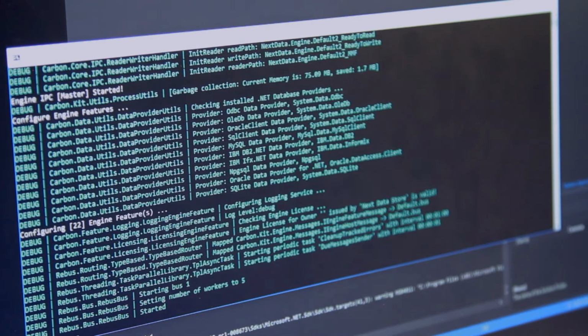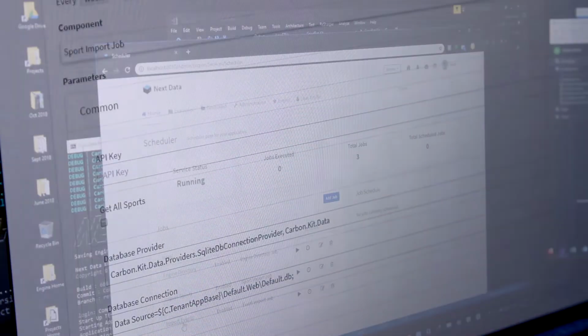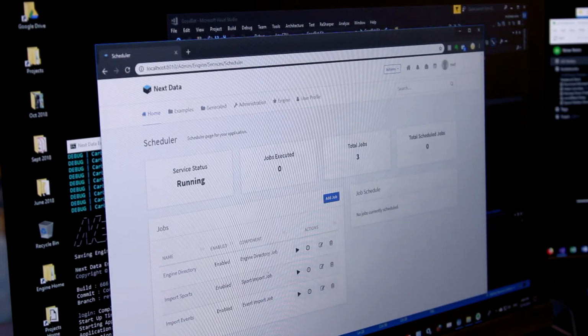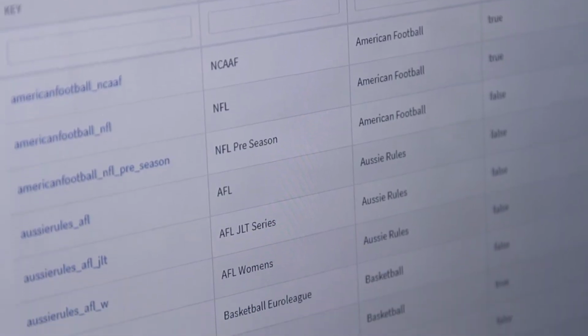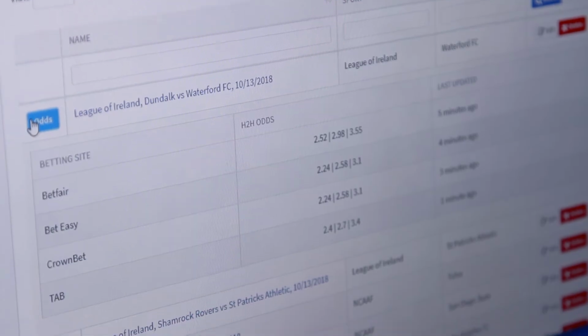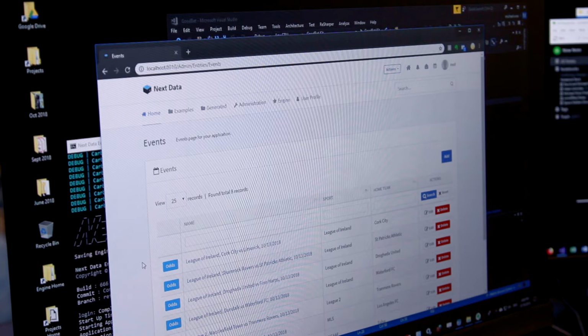What I've done in advance is create some jobs here which are available for me to run now for Steve. So I can import all the sports information and the scheduler ran that, and I can import all of the events, and I should be able to access the sports information straight away. Also, we'll have the events available so that Steve can then select sports and the events that are currently on based on the Sportsbet API that we've linked up with.